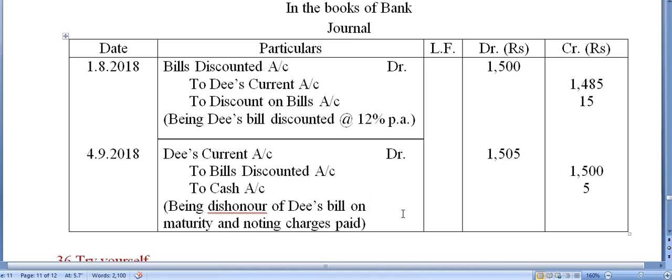Okay. So that was question number 35. Yeah, this is a bit problematic because normally the drawer only discounts the bill with the bank. But in this particular question, the endorsee is discounting the bill. So this is a separate type of question. So please, if you have not understood it properly, I request you to watch the video again from the very beginning. Okay.